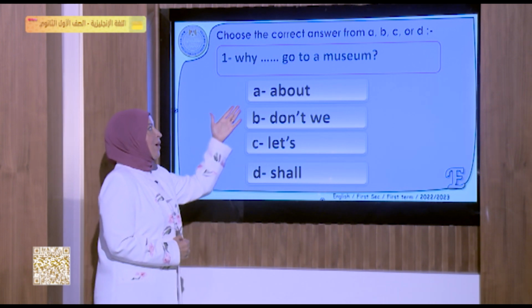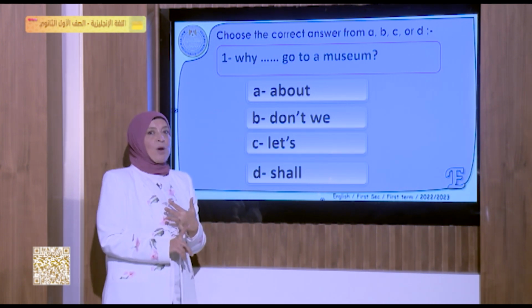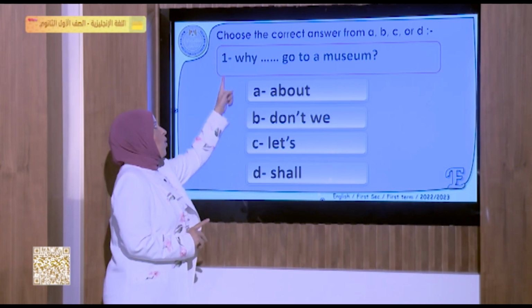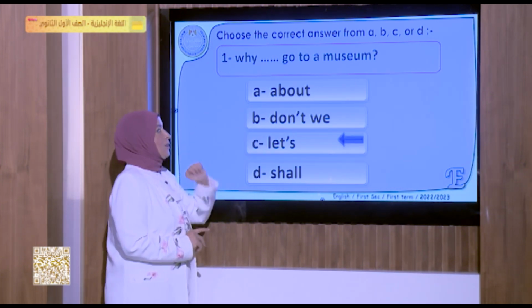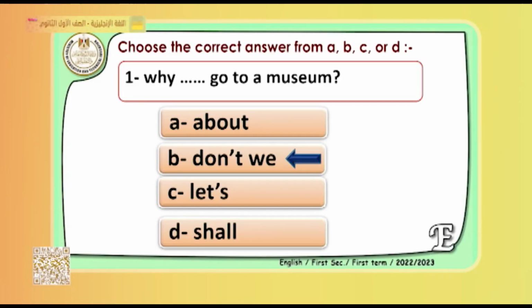If we say about, it's how about, or what about. If we say why, we say why don't we. So why don't we is a different way. We can say why don't we go. Like if we say what about or how about, we will say what about going or how about going.